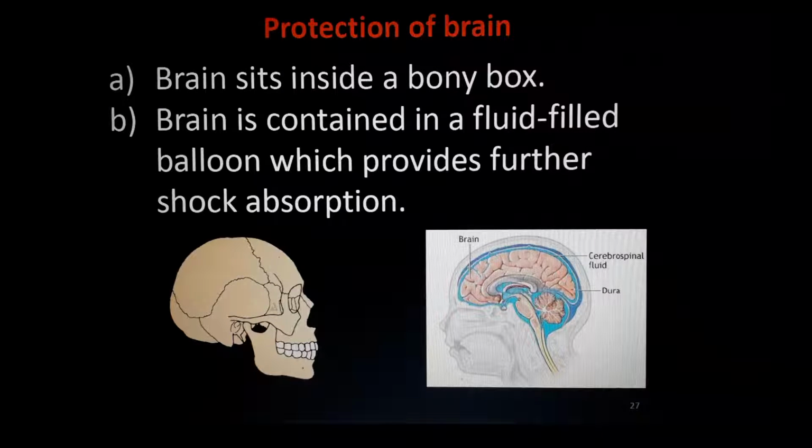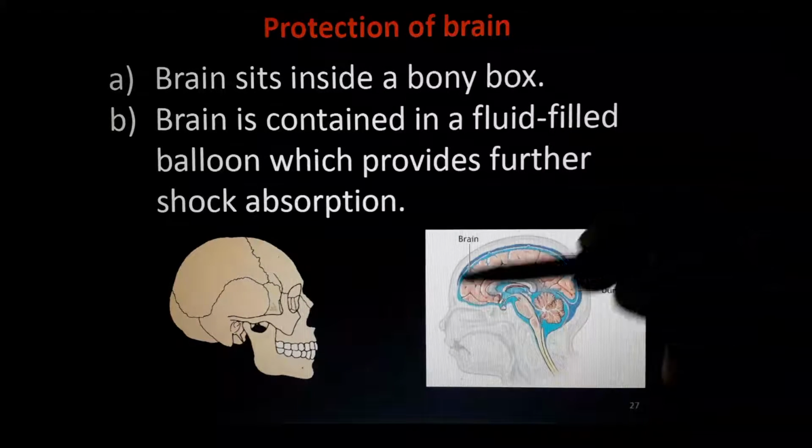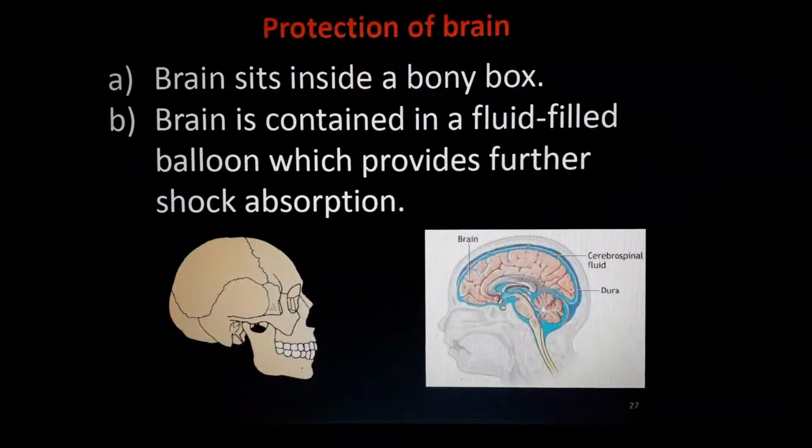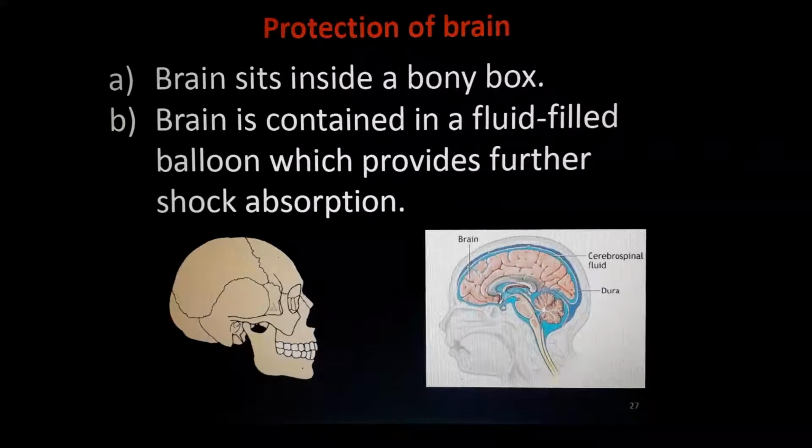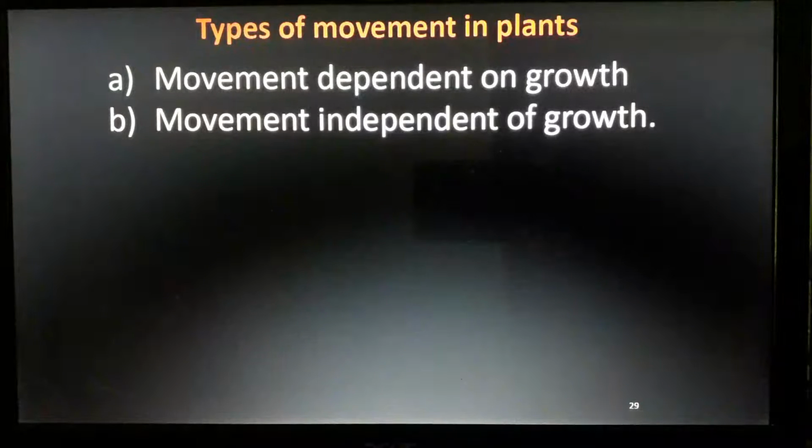And below that skull, a particular layer called dura is there. Below that, and between it and the brain, there is a balloon-like structure which is filled with fluid. So simply the fluid is not going here and there, it won't just enter our brain. It's a balloon-like structure, and it is filled with a fluid called cerebrospinal fluid.